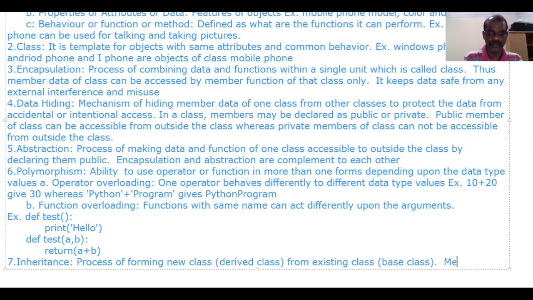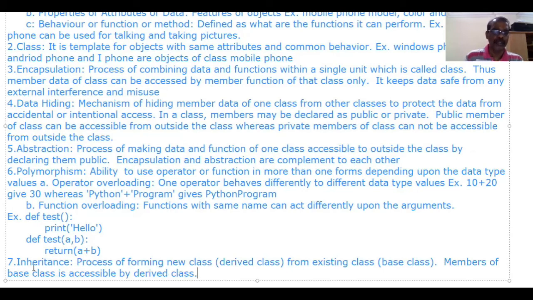In this case, members of the base class are accessible by the derived class. So it is possible to create a new class from an existing class. The existing class is called the base class, and the newly created class is called the derived class. Members of a base class can be accessed by the derived class. That is the usage of inheritance.